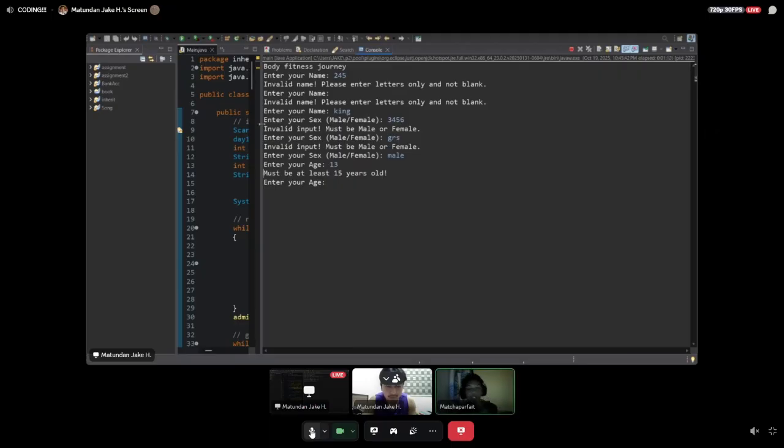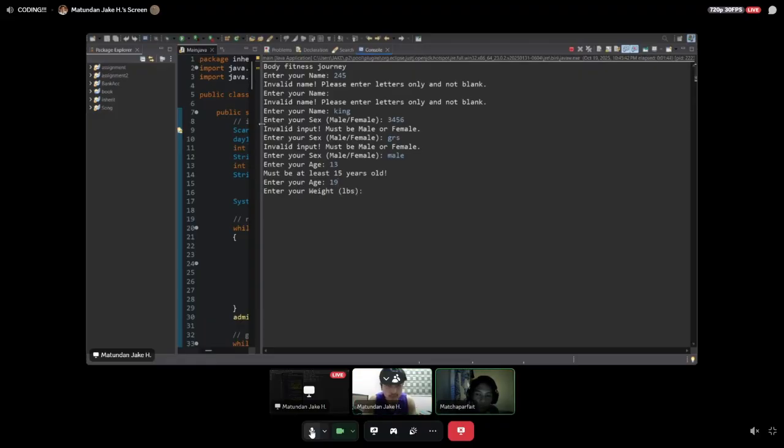Our validation here is that we think that for a person to be able to lift weights without any casualties, 15 years old or above is advised, and below that is advised only with supervision of others or the consent of adults. So I'm currently 19 years old.